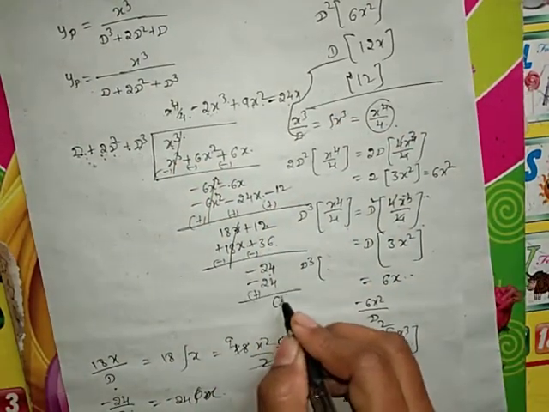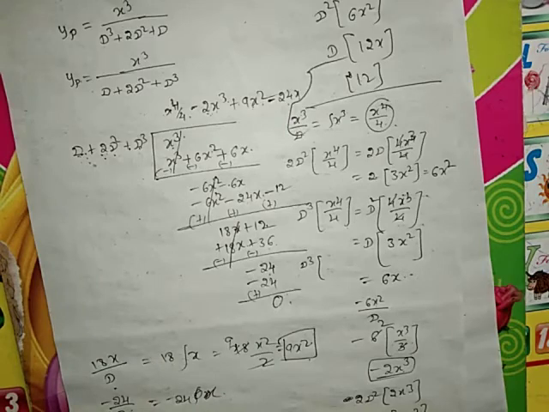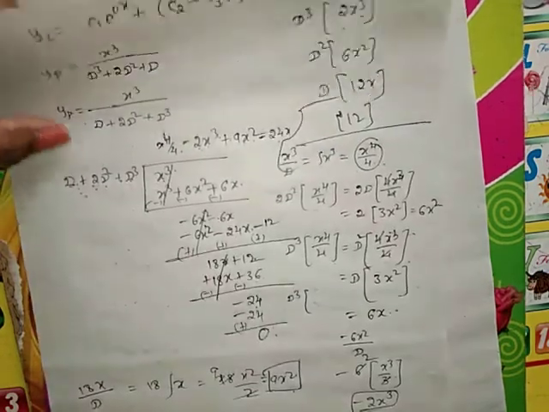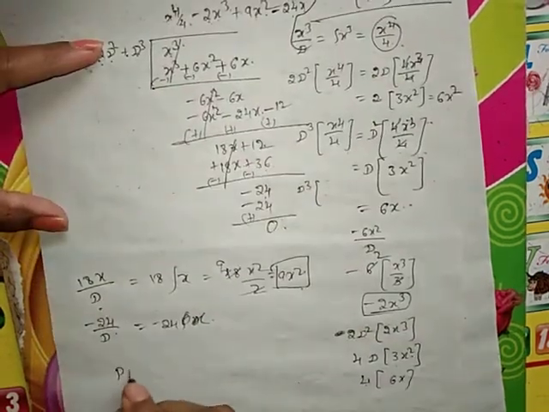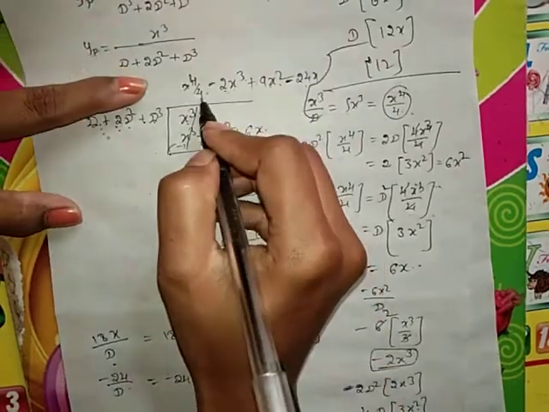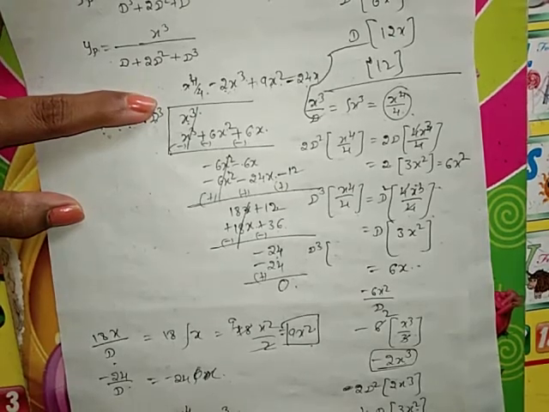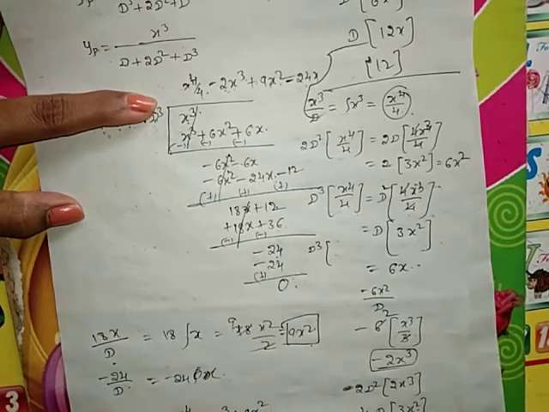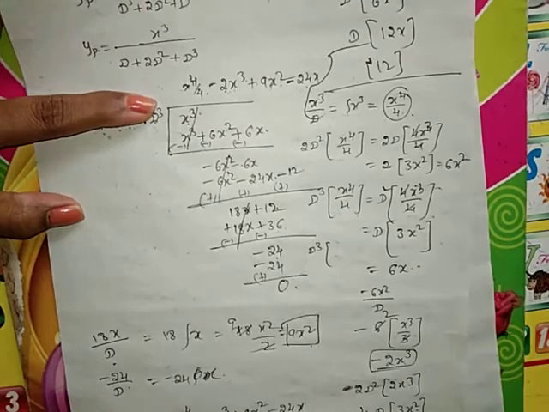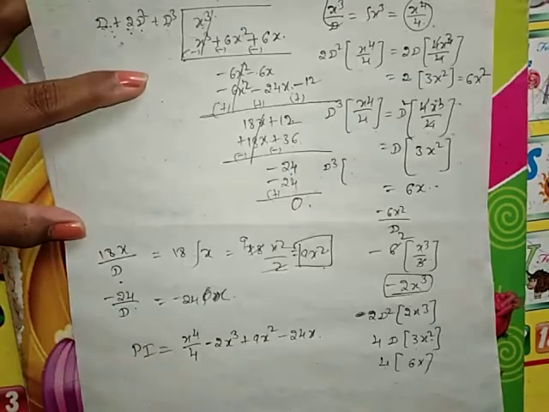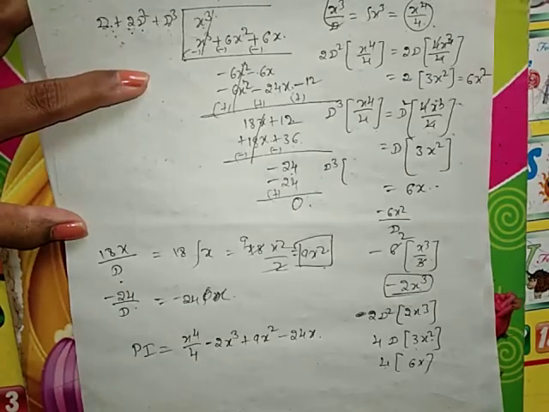Reverse the sign. Remainder is 0. So our particular integral will become our quotient: x raised to 4 by 4 minus 2x cube plus 9x square minus 24x. That is our particular integral.